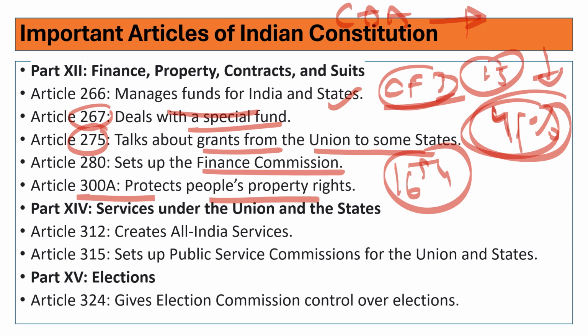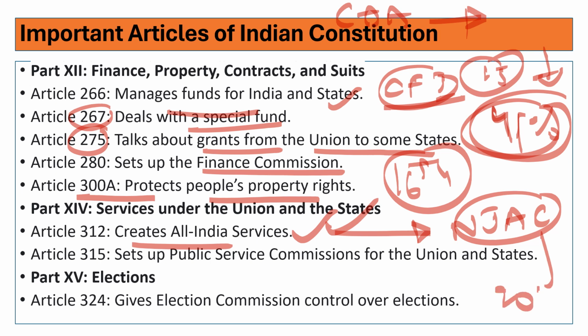Part 14 deals with services under the Union and states. It creates All India services. Under this, they created the National Judicial Appointments Commission (NJAC). But in 2015, it was through the 99th Constitutional Amendment Act, if I am not wrong. Through the 99th Constitutional Amendment Act, our Parliament created the National Judicial Appointments Commission.